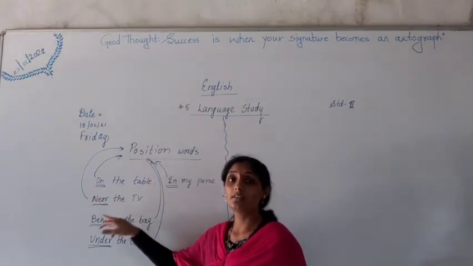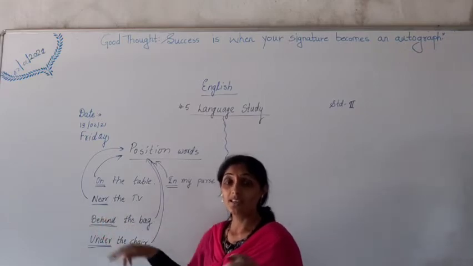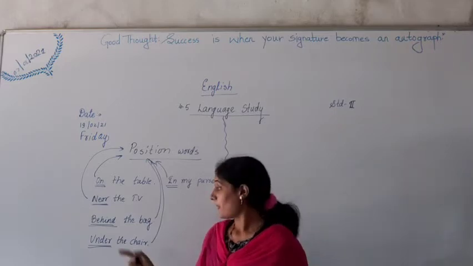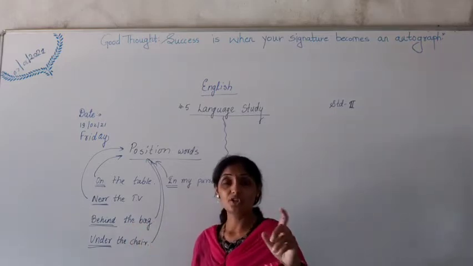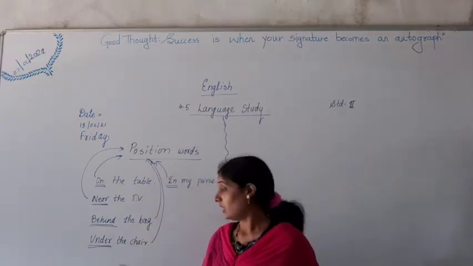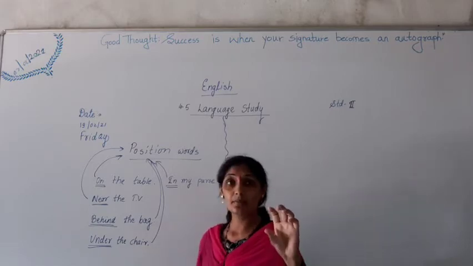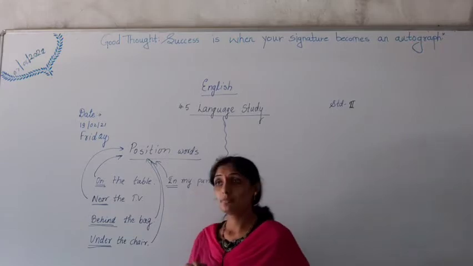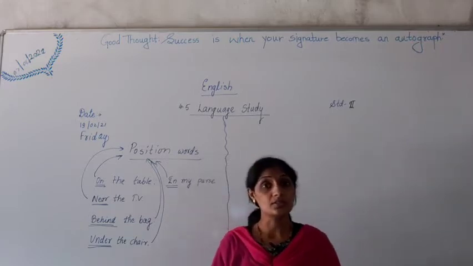Near the TV, near. Okay, it gives some relation. It tells the relation of book and TV. Behind the bag, it tells some relation between bag and book. Under the chair, it tells some relation between book and chair. In the purse, it tells some relation of book and purse. Correct?